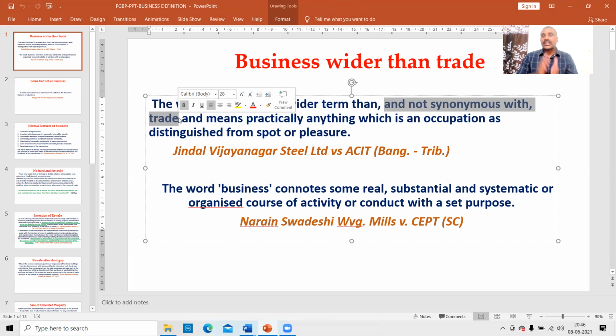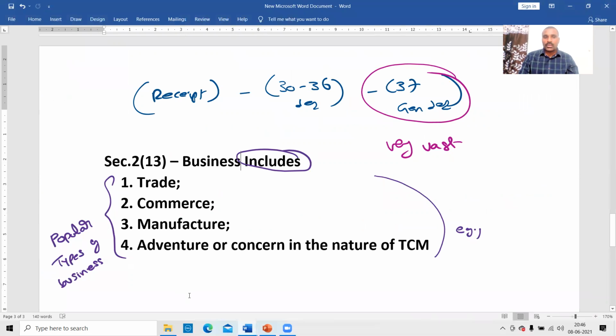Business and trade are not synonyms. Both are not equal. Business is wider. Trade is narrow. I can say trade is one type of business. There are many types of businesses.